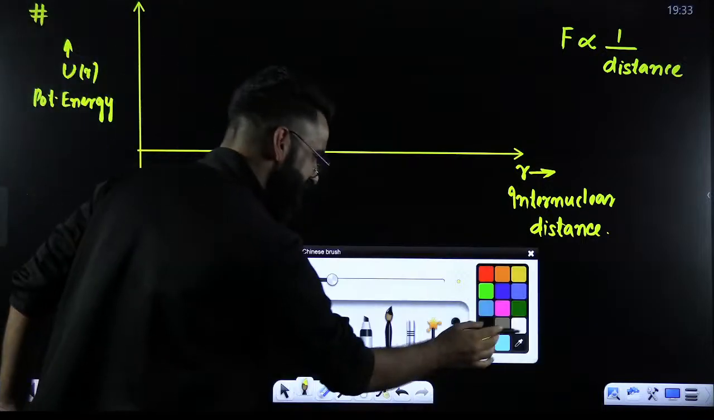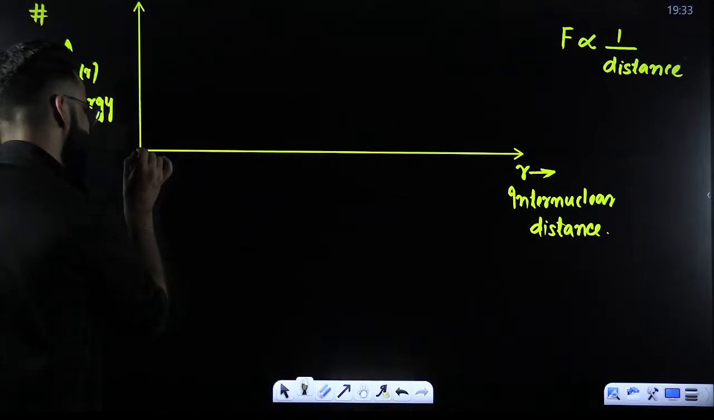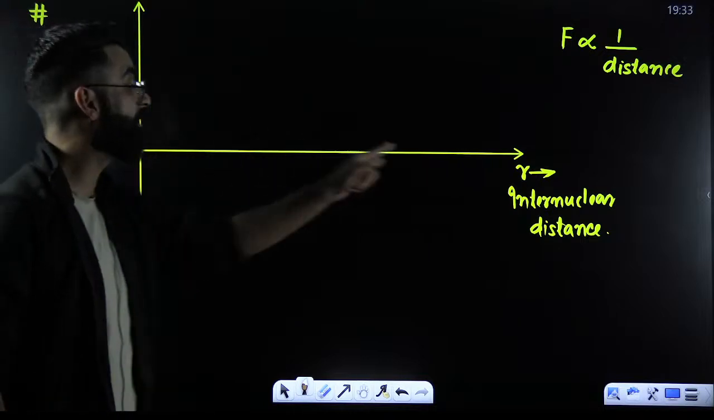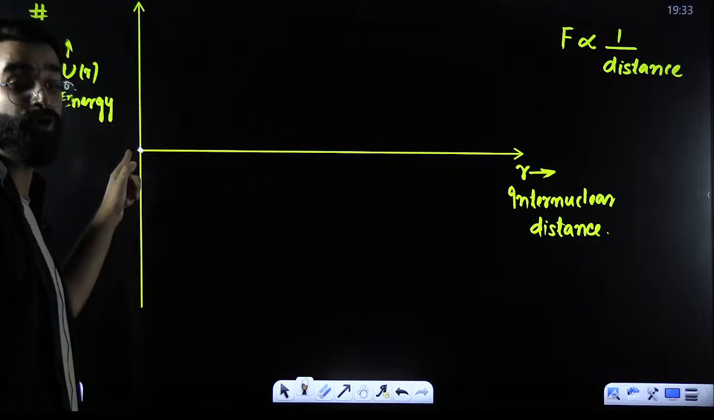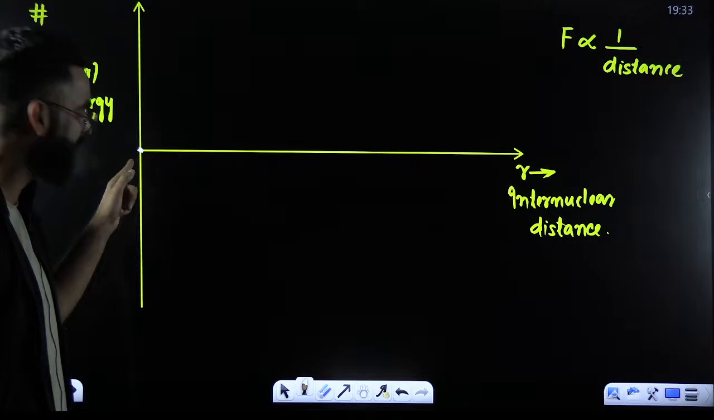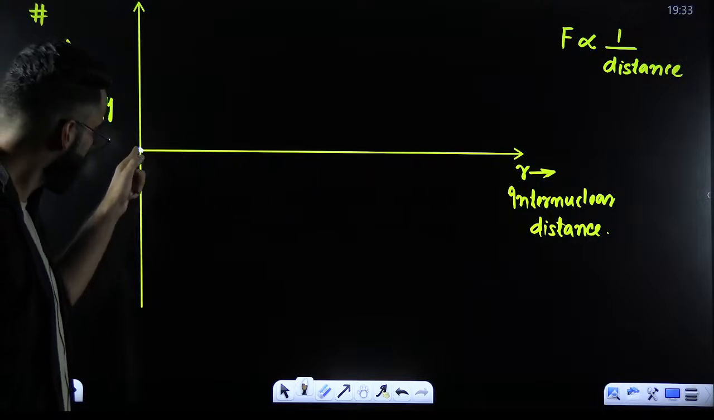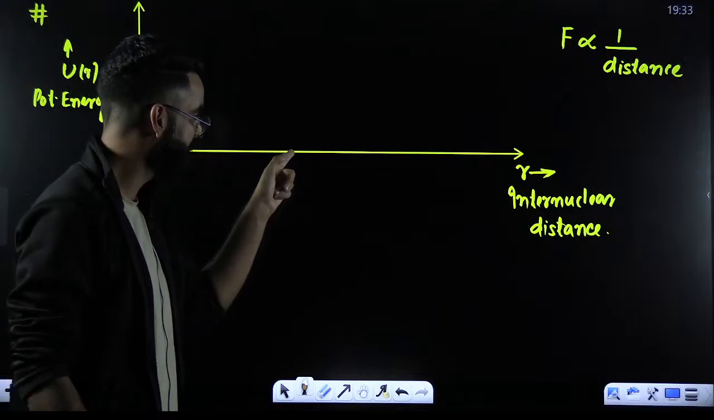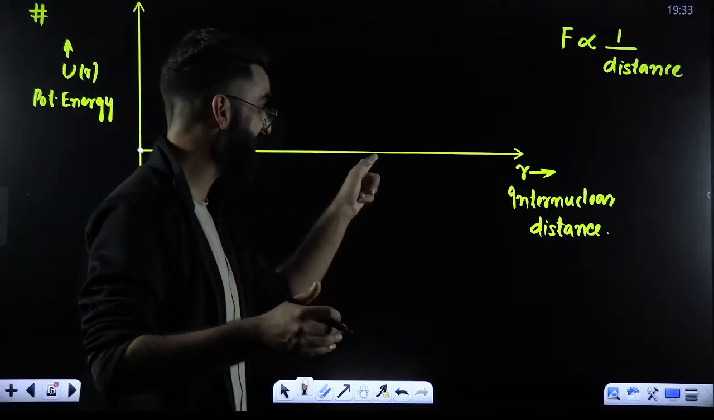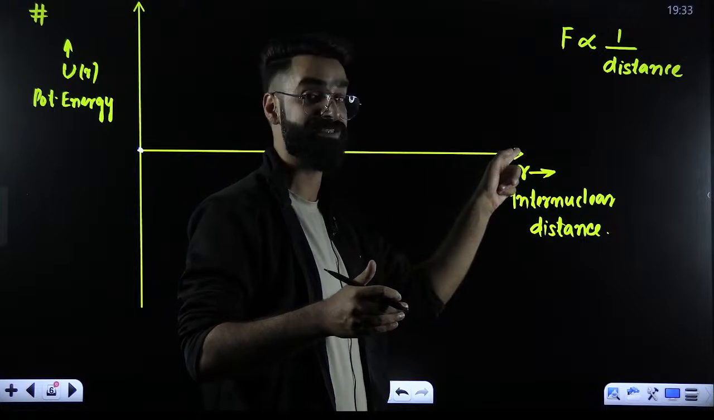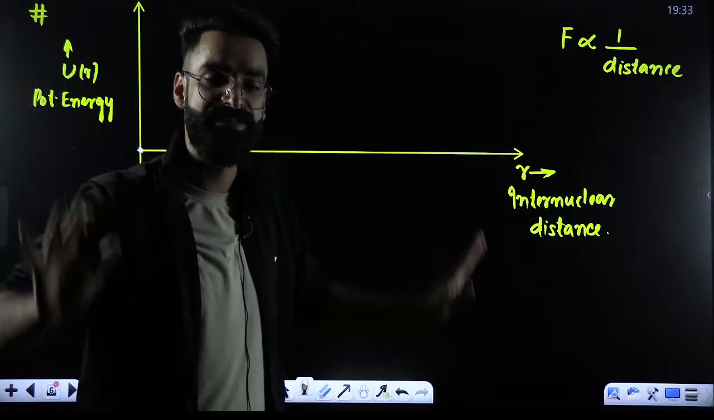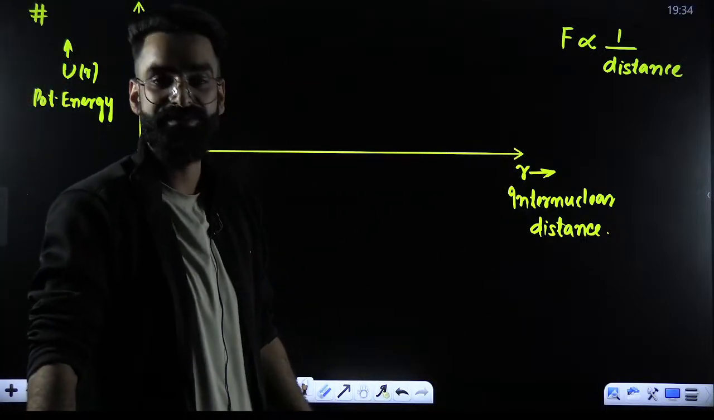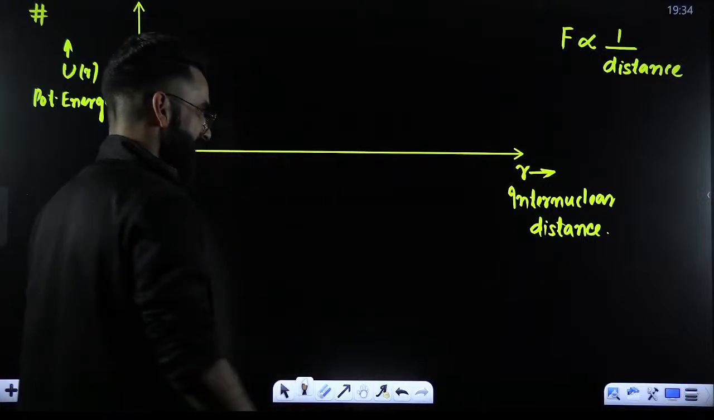My dear students, for example, if you select this particular point, which is the origin, the R value is 0, right? If you go in this direction, the value of R is increasing. That means internuclear distance is increasing. That means the distance between the atoms is increasing.